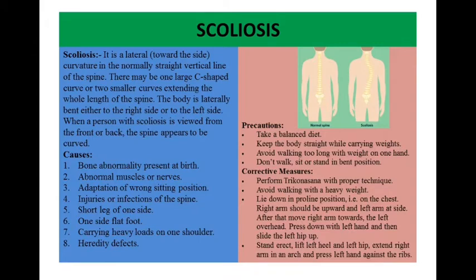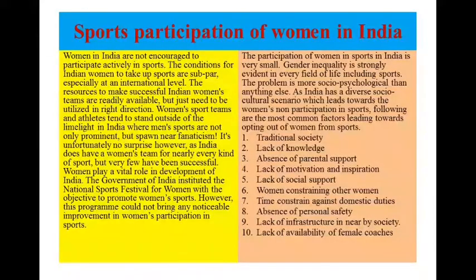After that, move right arm towards the left overhead, press down with left hand, then slide the left hip up. Stand erect, lift left heel and left hip, extend right arm in an arc and press left hand against the ribs.